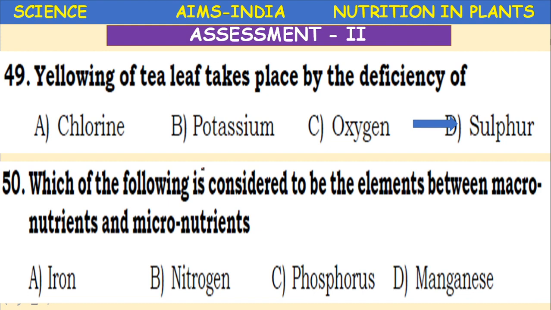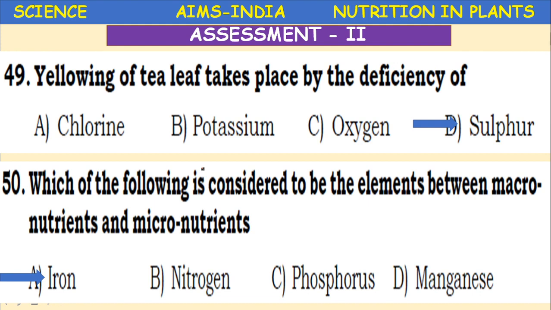Which of the following is considered to be between macronutrients and micronutrients? Iron, nitrogen, phosphorus, manganese. Which is between the micro and macronutrient? Iron. Because to some extent it is present in chlorophyll, it is between the macro and micronutrient.